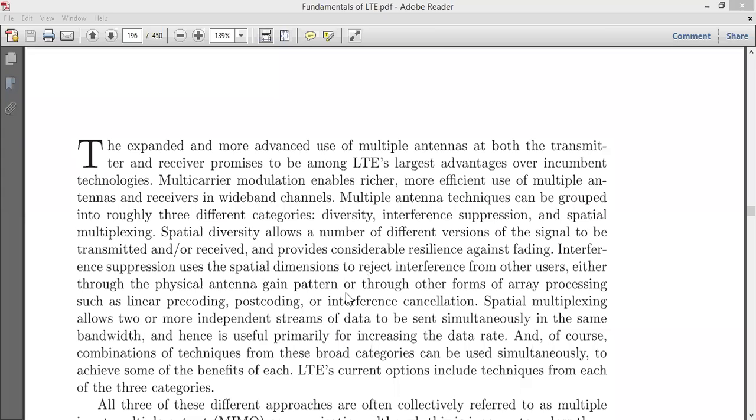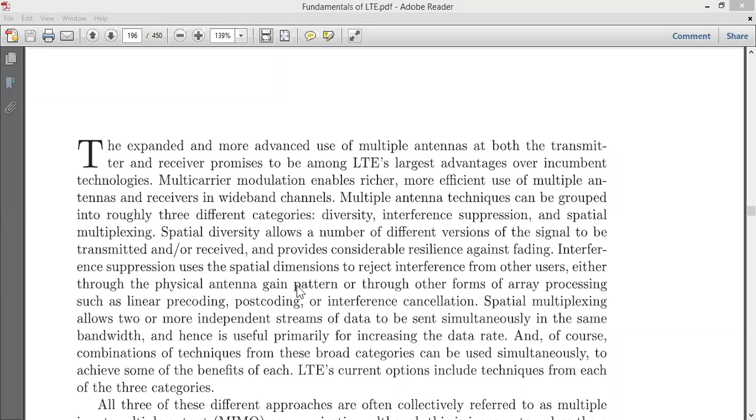This is another important category of our multiple modulation. First is spatial diversity, allowing different versions of the original signal both at the transmitter and the receiver side. That is the first category. The second category is to try to suppress the interference, means try to suppress the noise, the disturbance. And how to do that? By making use of some kind of physical antenna gain pattern.